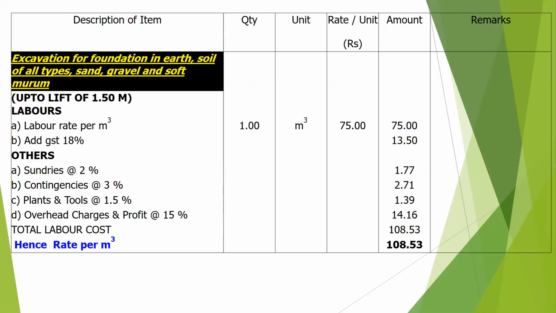So let us now go to excavation in foundation and rock. This is up to a lift of 1.5 meter. Labor rate per cubic meter will be 75 rupees. The amount is 75. Add GST at 18 percent, that is 13 rupees 50 paise. Sundries 2 percent, 1.77. Contingency 3 percent will be 2.71. Plant and tools 1.5 percent will be 1.39. Overhead and profit at 15 percent will be 14.16. Hence the total labor cost is 188 rupees 53 paise per cubic meter.